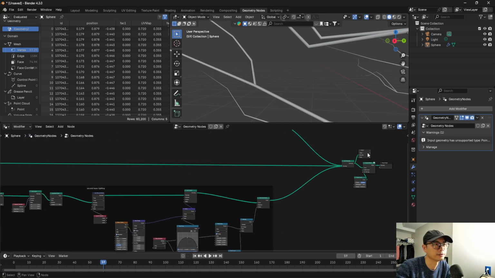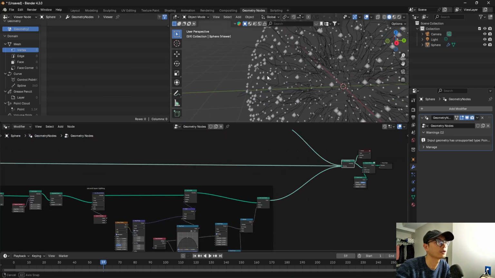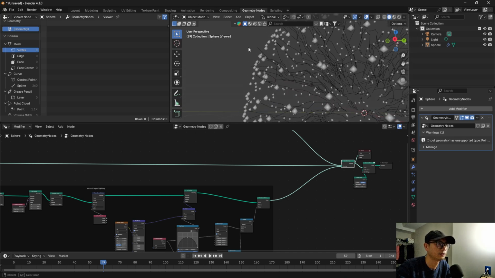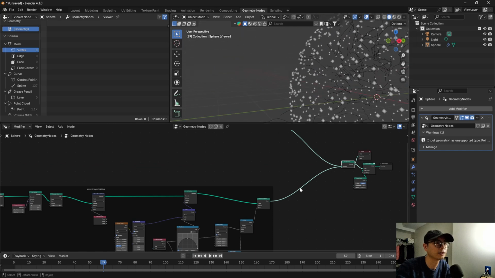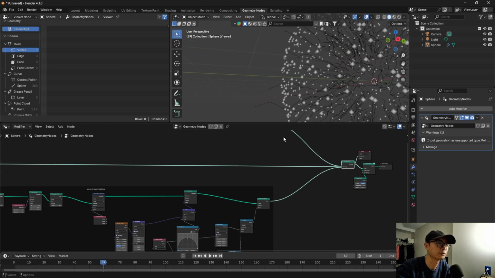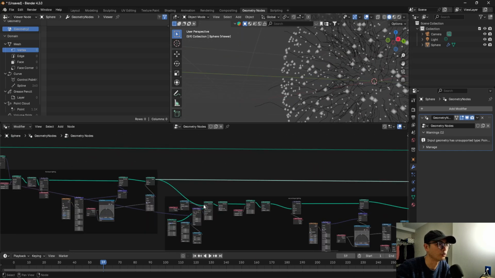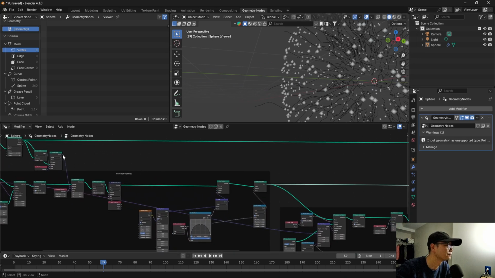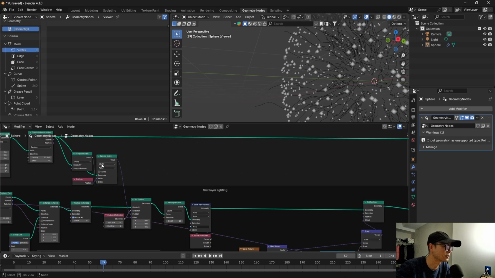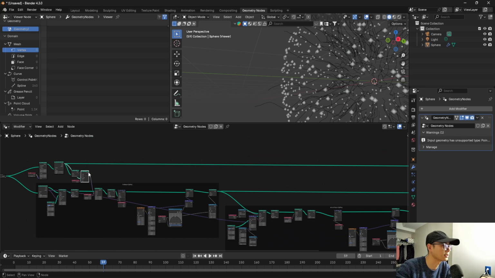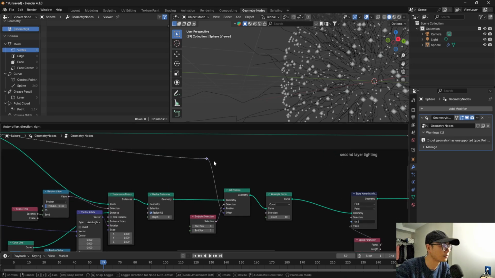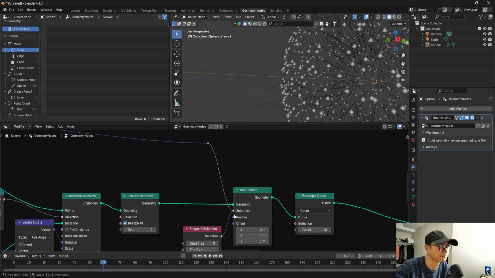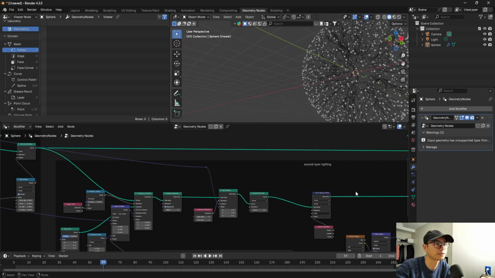And let's preview here. We can see that the second layer lighting is not connected to the outside ball. So we must have forgotten something from here, from nearest index. So we need to connect it here. To where? To here, I think. No, not here. To position. So then it's right.